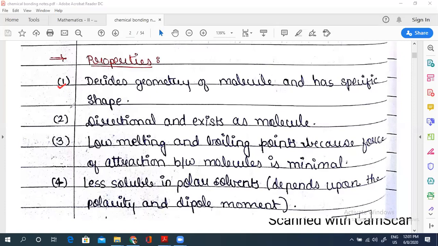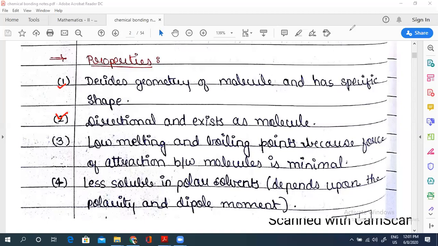Now third, since the force of attraction is less than in an ionic bond, the boiling point and melting point would be less than in ionic compounds. Now this is the general case. There will be exceptions, for example, diamond. Diamond in itself is an exception for that. So it's a general property, not hard and fast; there will be some compounds which have higher melting and boiling points.